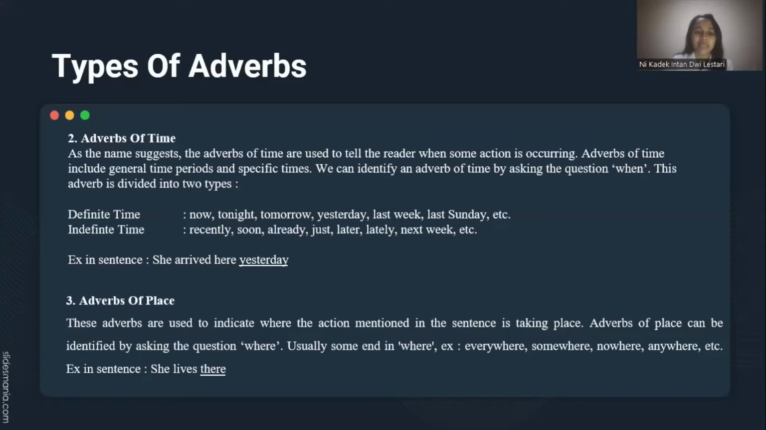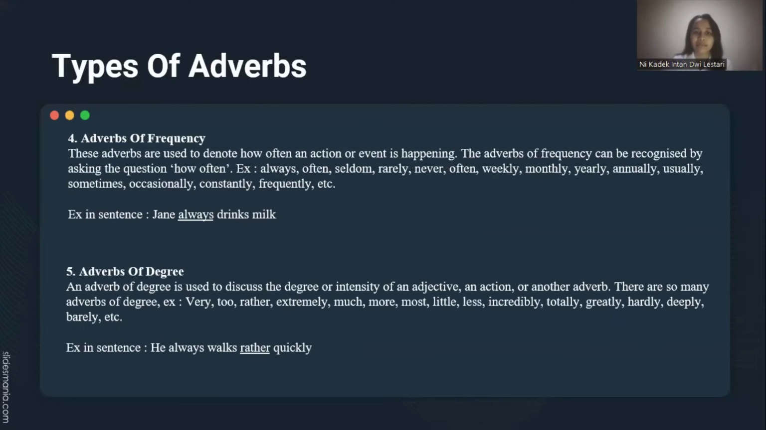The third one is adverb of place. These adverbs are used to indicate where the action mentioned in the sentence is taking place. Adverb of place can be identified by asking the question where. Usually some, any, no, and every plus where. For example, everywhere, somewhere, nowhere, anywhere, etc. Example in sentence, she lives there.